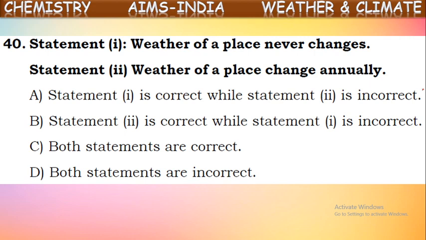Weather is the atmospheric condition at a particular place at a particular time. Yes, because the atmospheric conditions will be changing from time to time. So the report giving conditions of elements like temperature, wind speed, rainfall, and humidity is called a weather report, because these will be changing from time to time in a particular place.